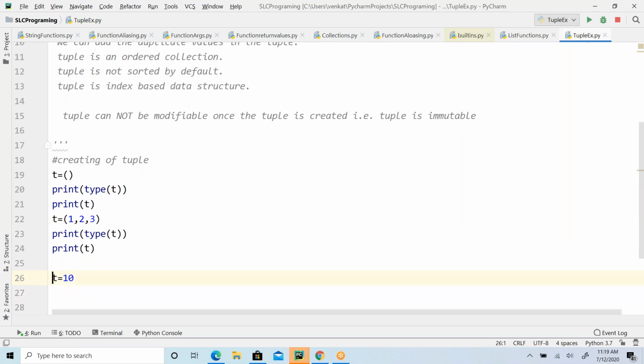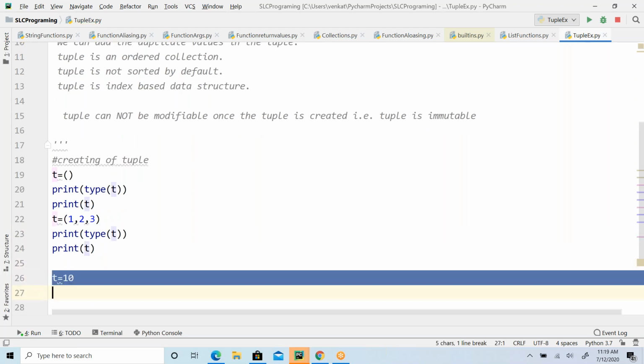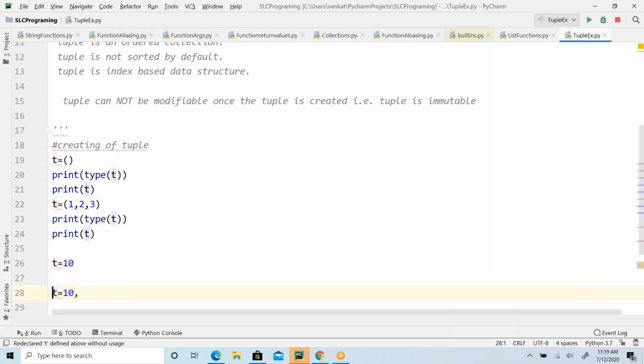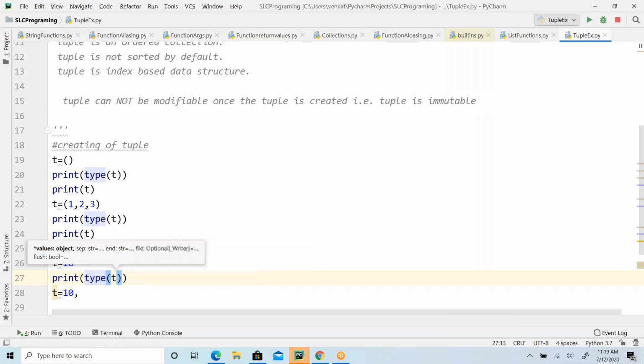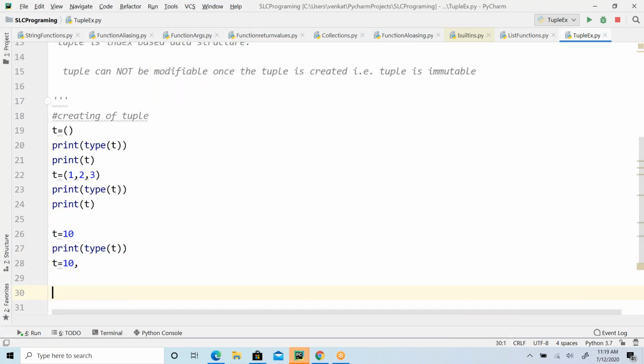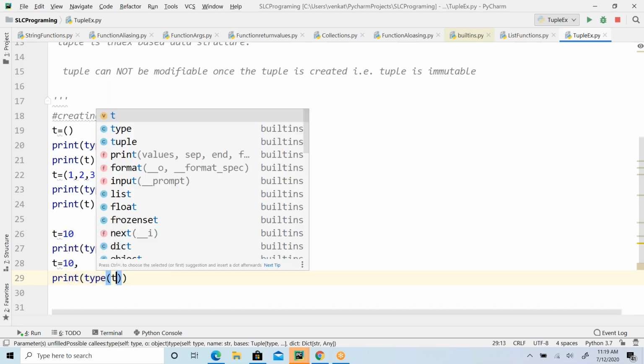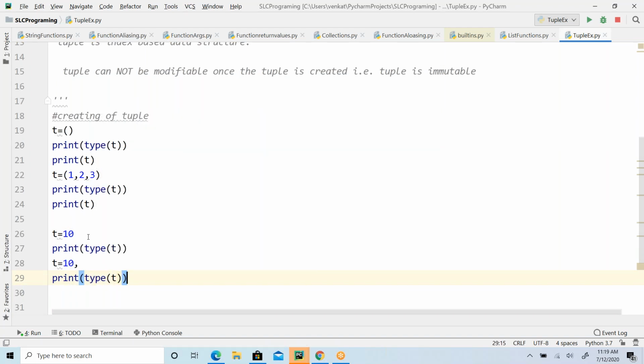The next thing is the creation of the tuple. If I declare like this, what is this? It is an integer, guys. But if I keep a comma like this, it becomes a tuple. Make a note of it. So this is an integer, and here it is a tuple. Here you are appending a comma, meaning it is not an integer.